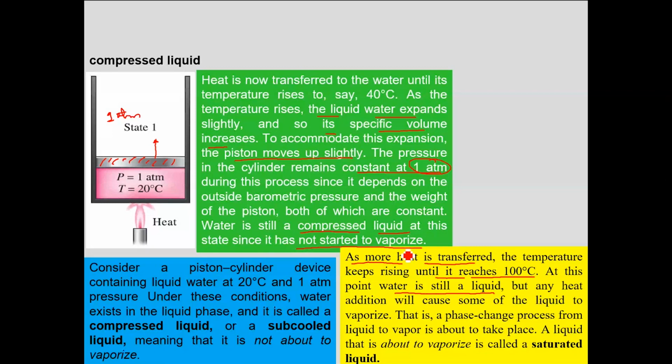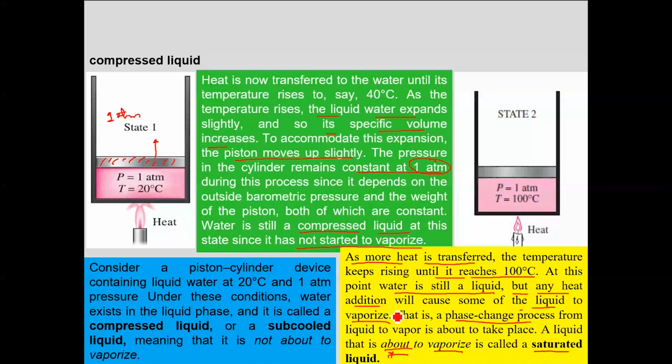But if I add little more heat, any heat addition, what will it cause? Vaporization. This would result in the liquid to vaporize. That means the phase change process would initiate, and we refer to such a liquid which is about to vaporize as saturated liquid.